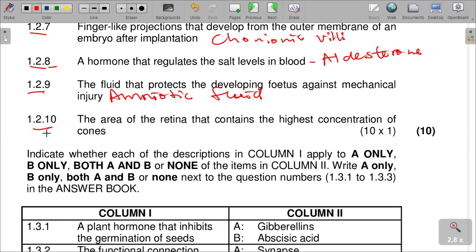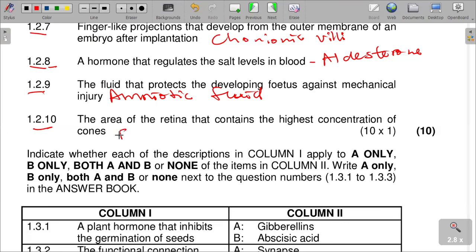The area of the retina that contains the highest concentration of cones, it was again there in our preparatory September paper. The area of the retina that contains the highest concentration of cones, it is the what? The fovea.